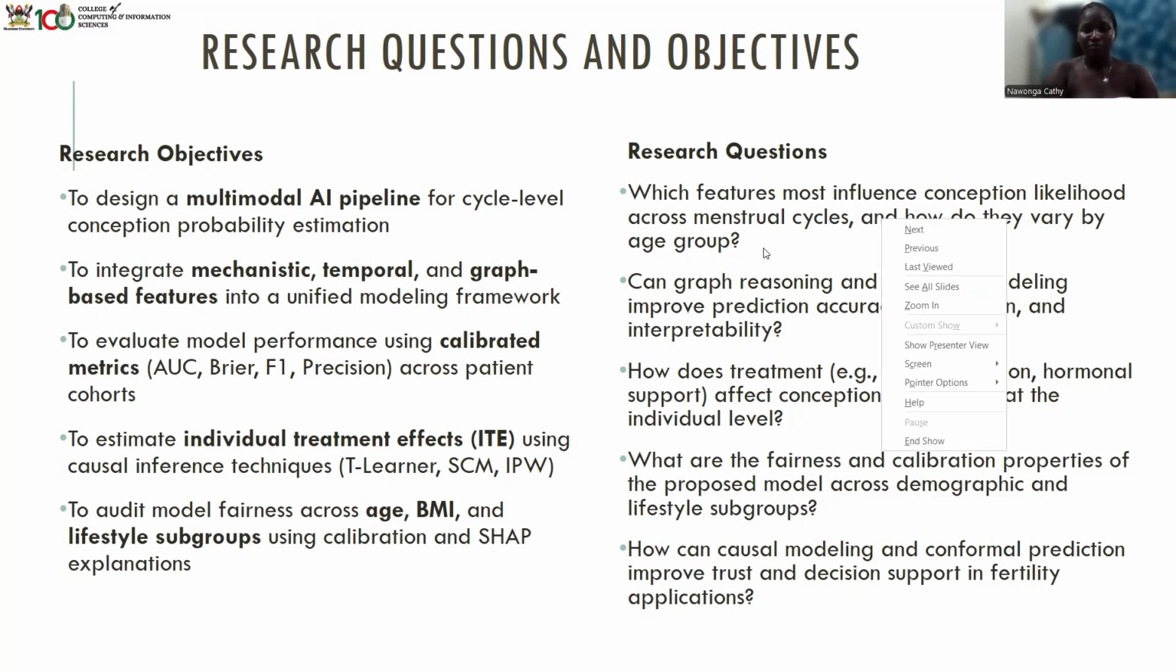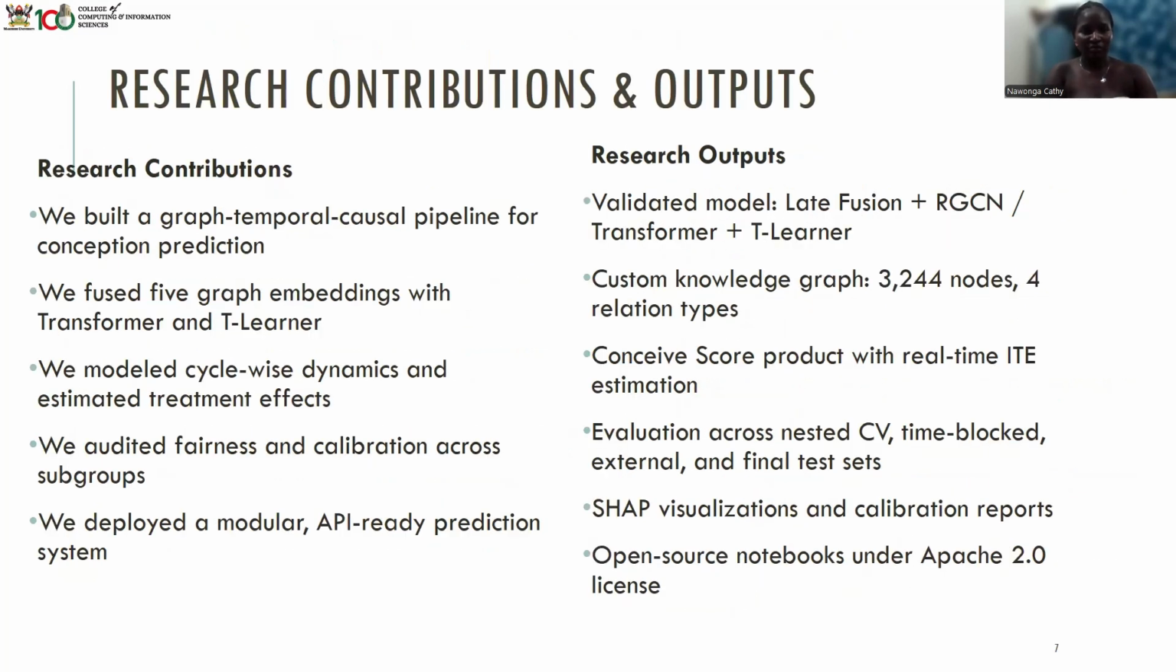So the research contributions and outputs. Our contributions: we built a graph temporal causal pipeline for conception prediction. We fused 5 graph embeddings. We modeled cycle-wise dynamics and estimated treatment effects. And then for the research output, we have a custom knowledge graph. Conceive Score is the name of our product.